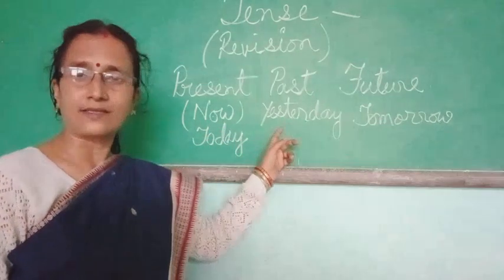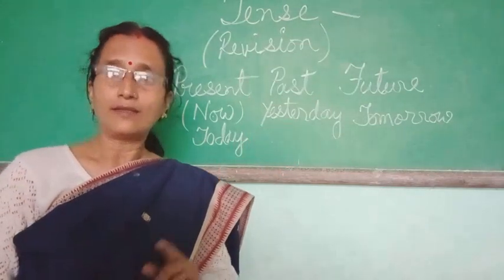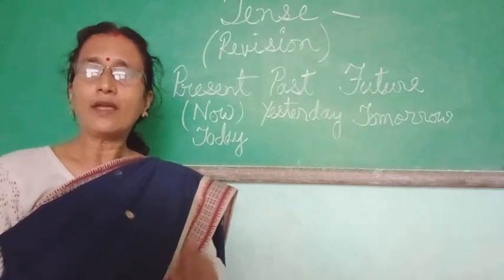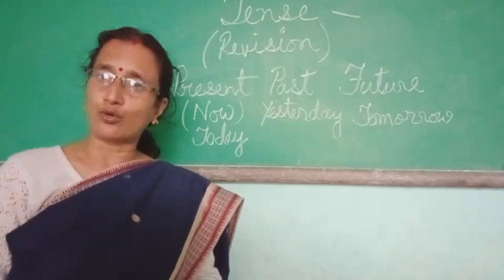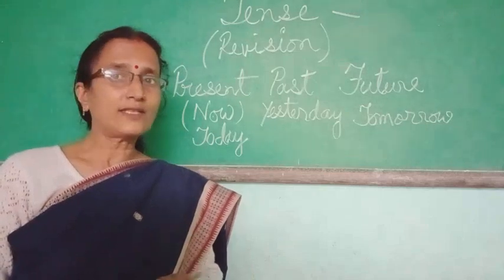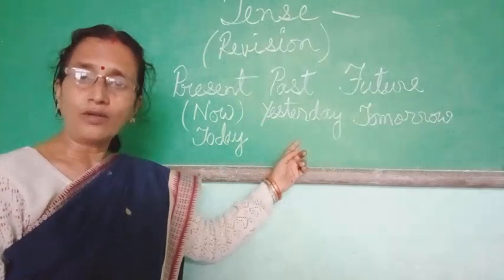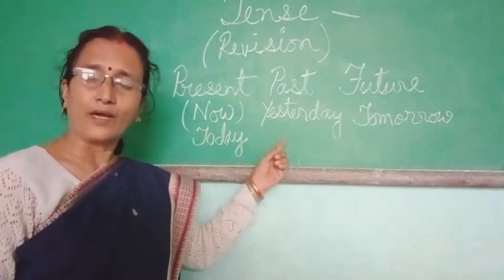Next is the past tense. Yesterday I read a storybook. Yesterday I played with my little brother. Yesterday the sun rose at 5 o'clock. So now see children, from present to past you have to change the verb from present to past.